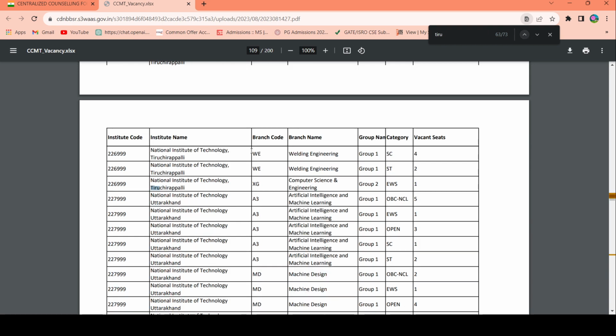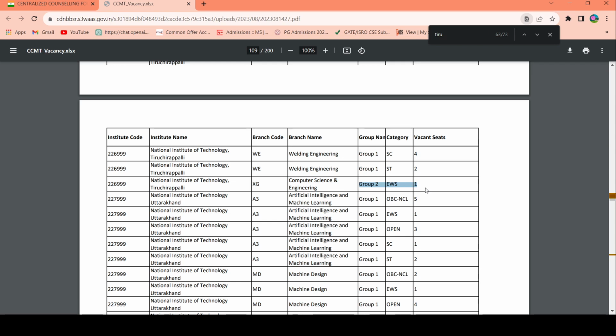You can see this is NIT Trichy Computer Science and Engineering, Group 2, EWS 1. So one seat is available in Group 2 of NIT Trichy for Computer Science and Engineering. Now, if your target institution is NIT Trichy Computer Science and Engineering, the number of seats available is 1.